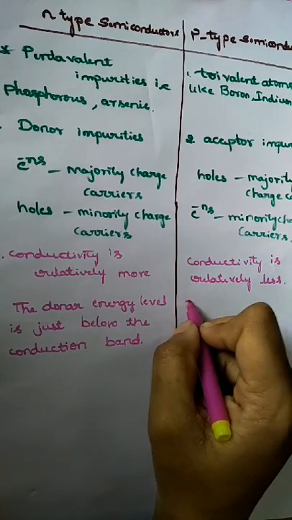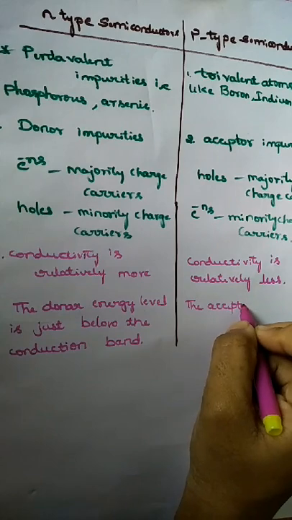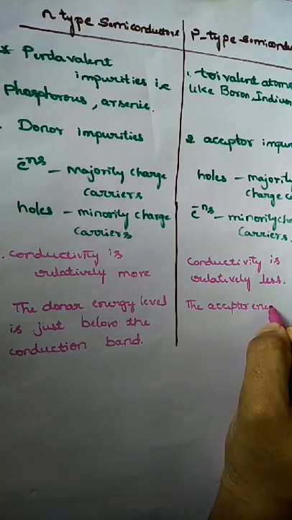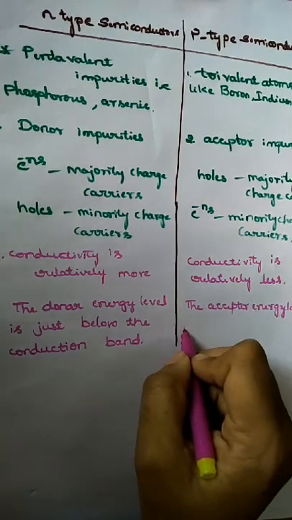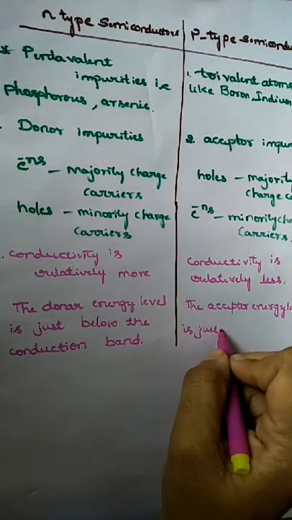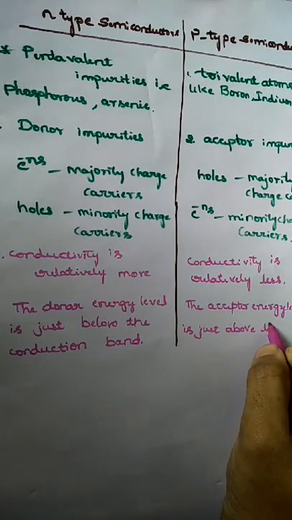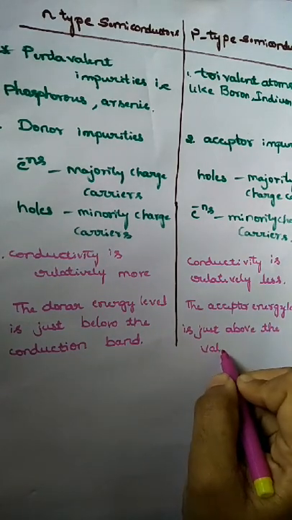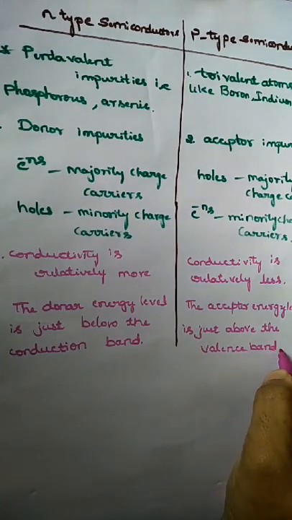Here the acceptor energy level is just above the valence band.